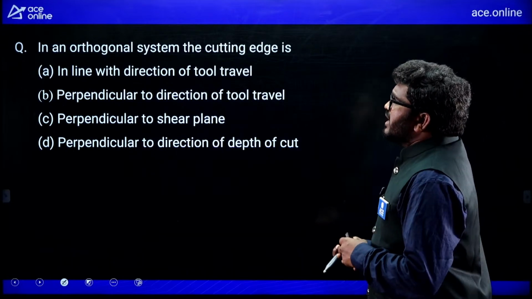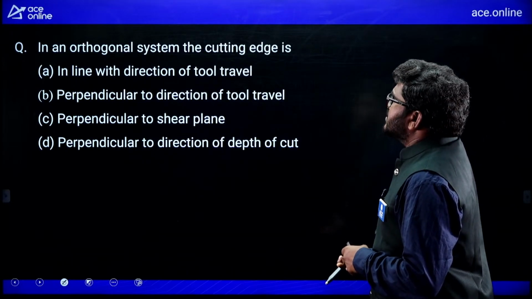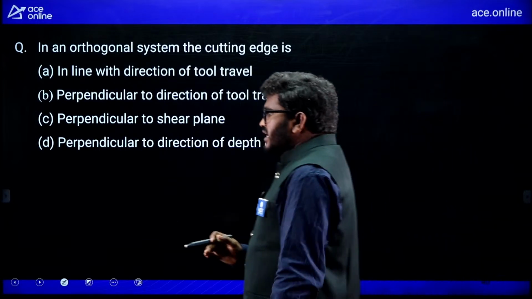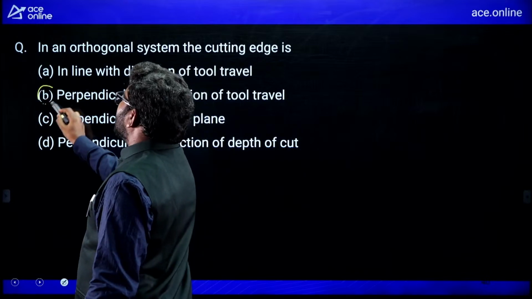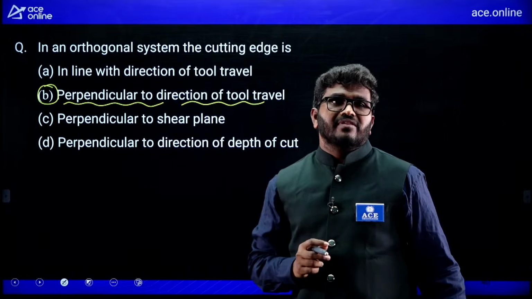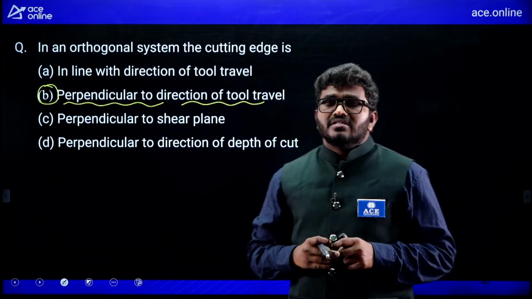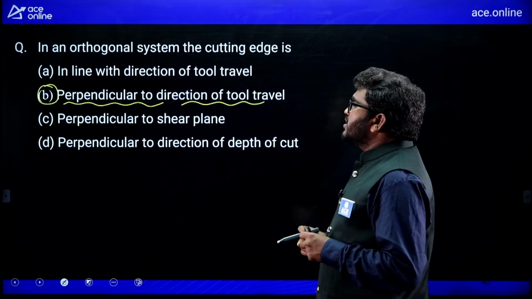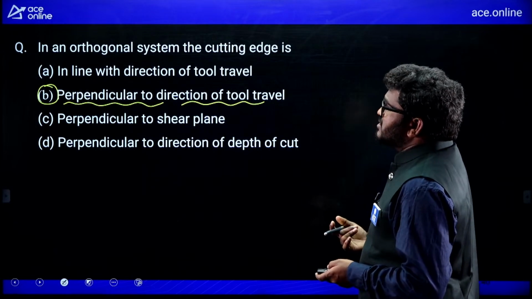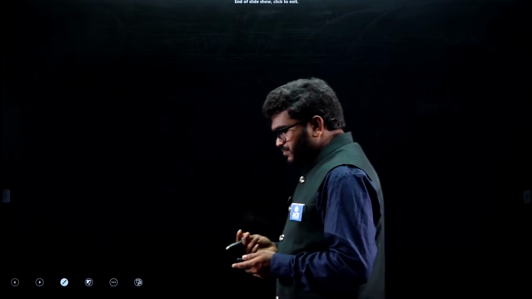Now, in an orthogonal system, the cutting edge is perpendicular to the direction of tool travel. So B is the correct answer for this question.